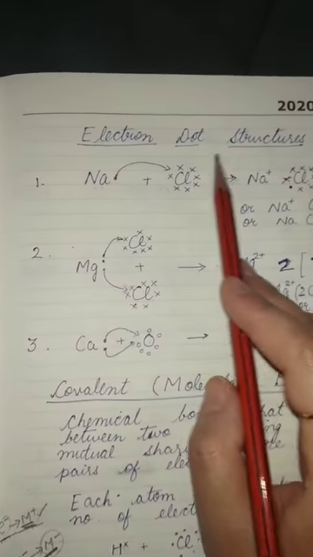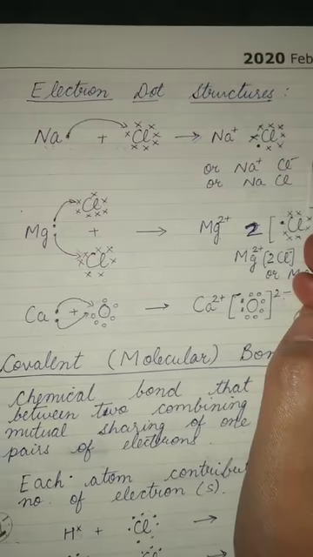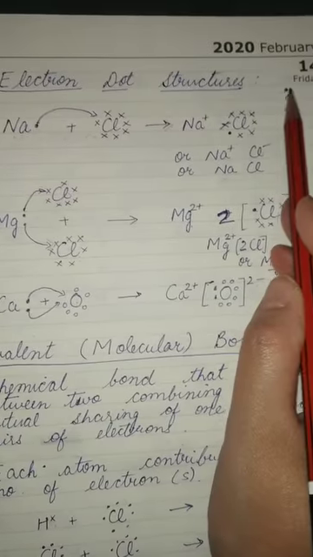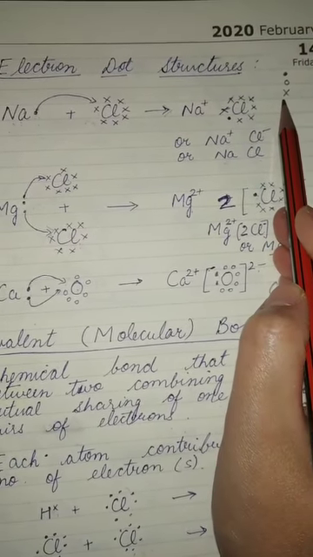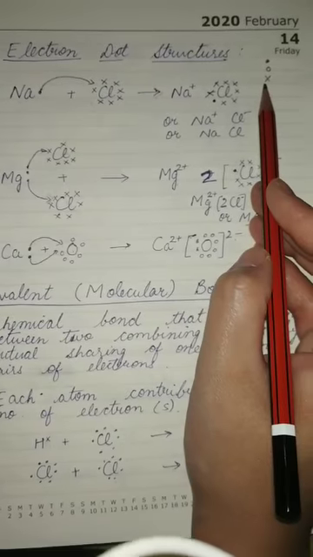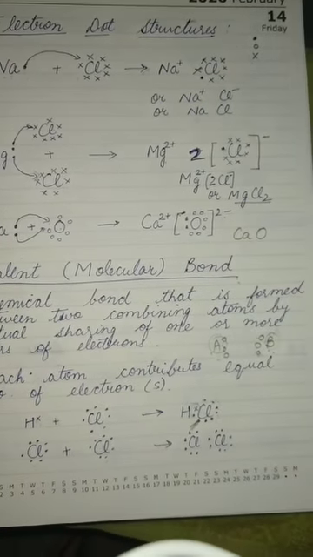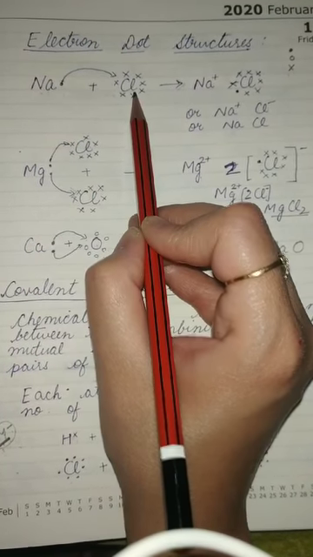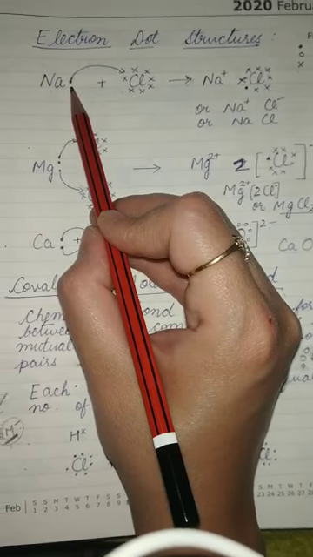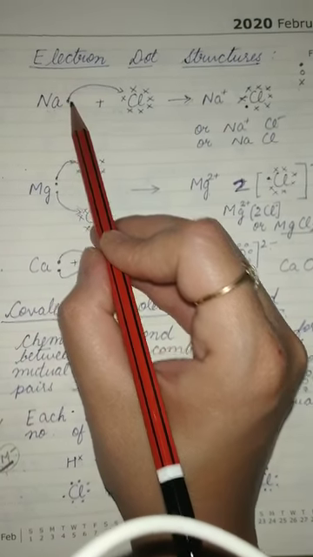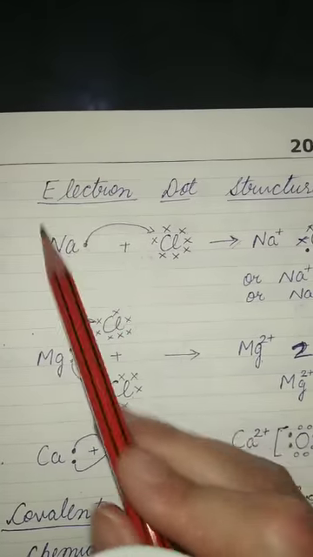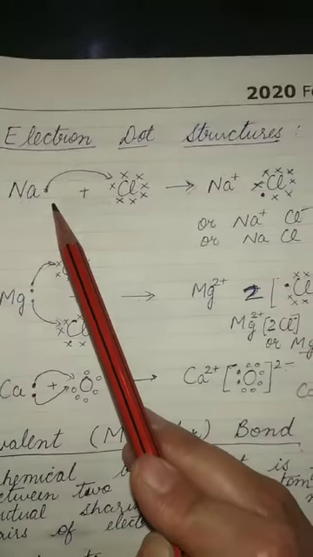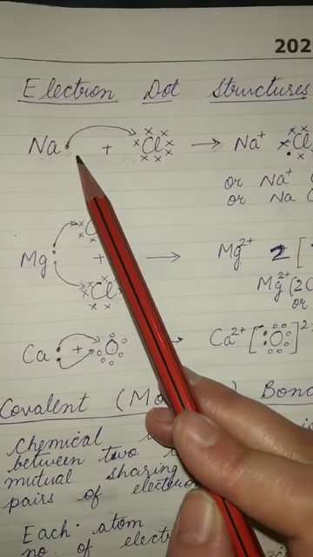Now, electron dot structure. What we have to remember is that for the different atoms we are writing, we have to use different signs for representing their electrons. It has to be different, not the same. For example, when NaCl is being formed, first of all we have to know that only the outermost electrons are to be written, not the whole configuration. All the electrons are not to be mentioned here. We will write only the outer valence electrons in each case.